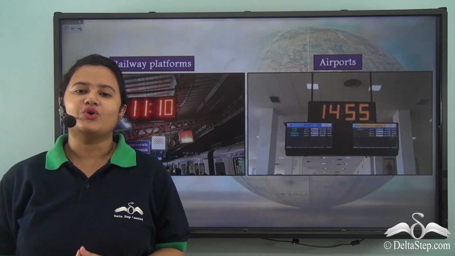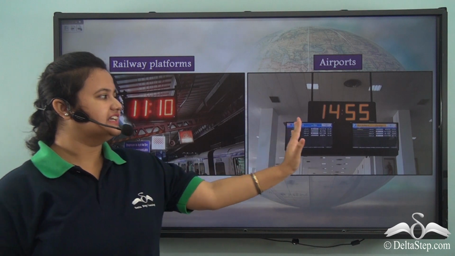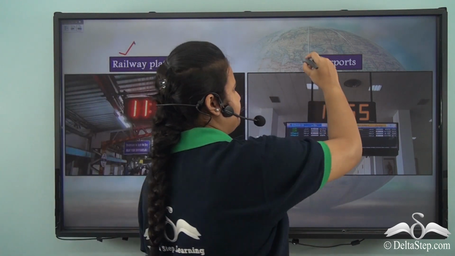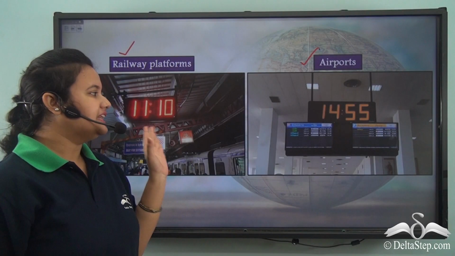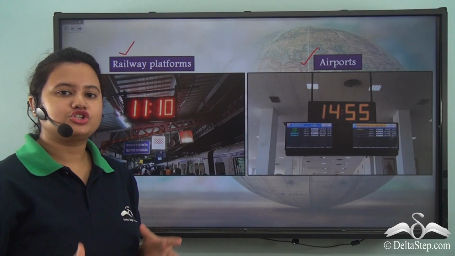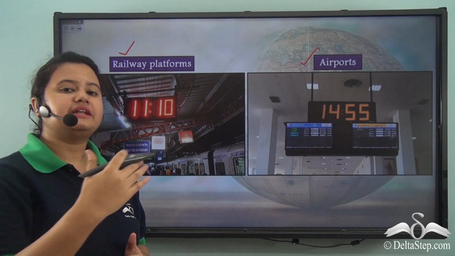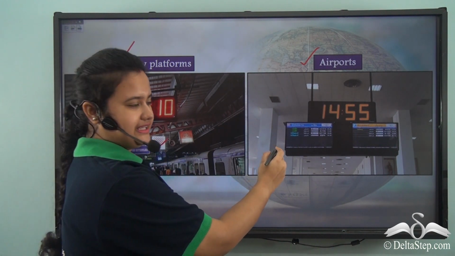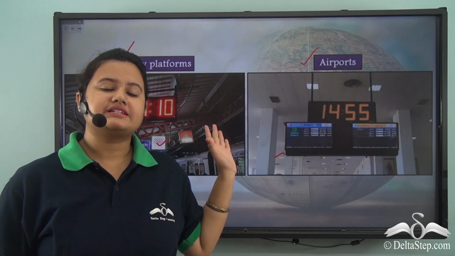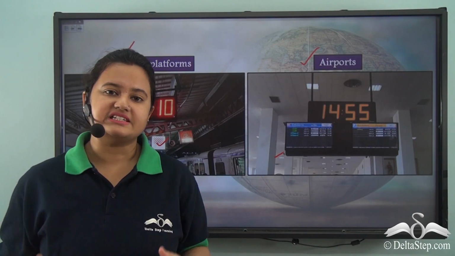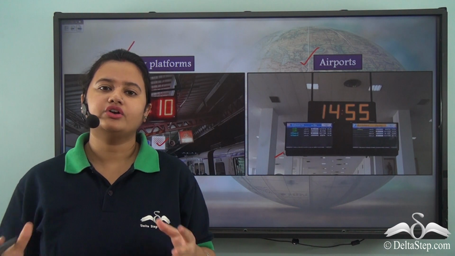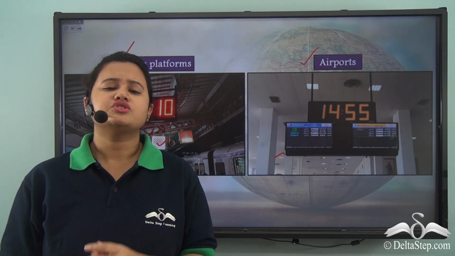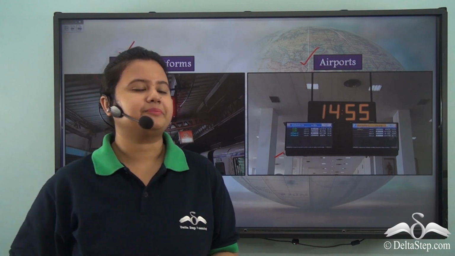I hope you all have seen these digital clocks in railway platforms or in airports. Well, these digital clocks show the arrival and departure timings of trains or flights. Now, the timings shown by these digital clocks are in accordance with the local time of a particular region. So, what is meant by local time?